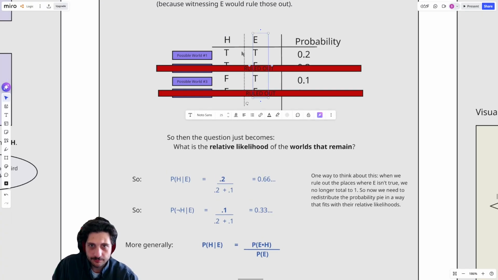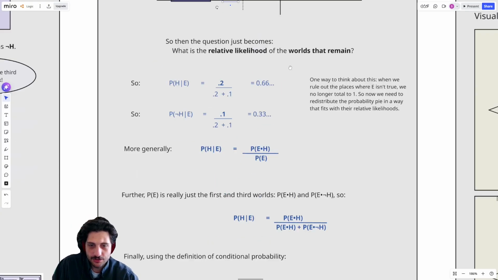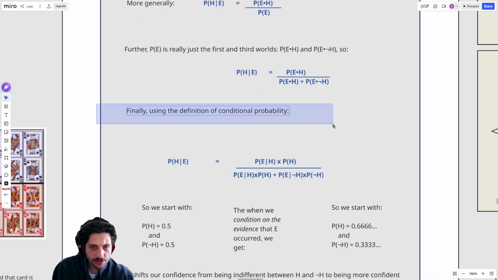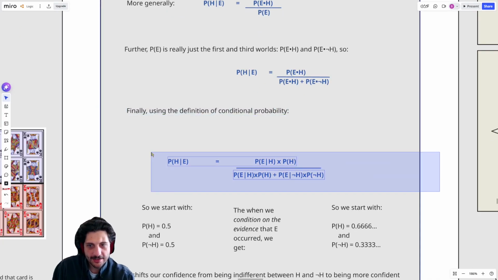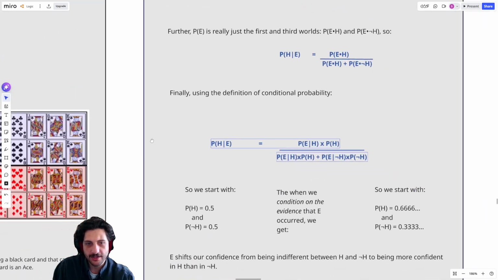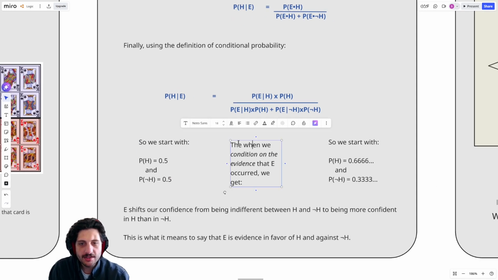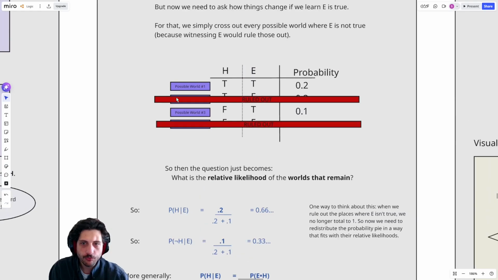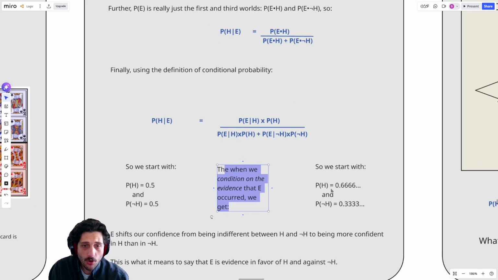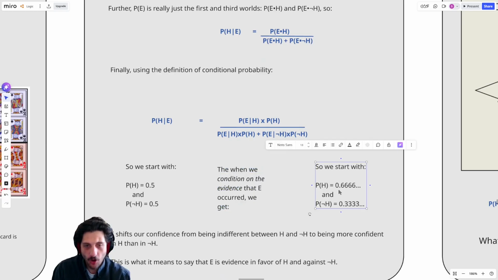E with H, and then E without H. And then we can just apply that definition of conditional probability, and we get to that Bayes rule that we had just over here. The idea is we started with confidence in H at 50%, right? So I was also 50% confident in not H. But then, when we conditioned on E, right, when we ruled out these worlds of the truth table, we said, oh, okay, now how much of the probability is left over, so to speak, for H and not H?